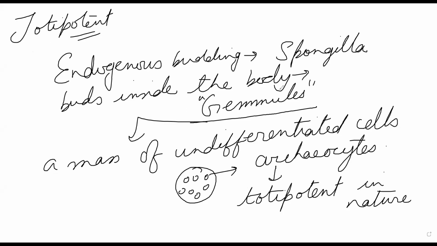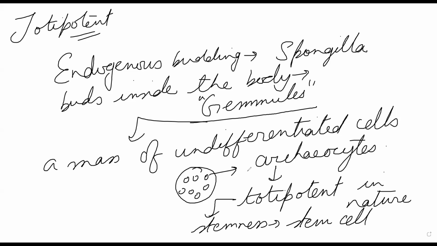Totipotent is a greater characteristic than pluripotent. So it is totipotent in nature, meaning there is a thing known as stemness. Stemness means stem cell, so that each and every organ can differentiate and form from these archaeocytes.